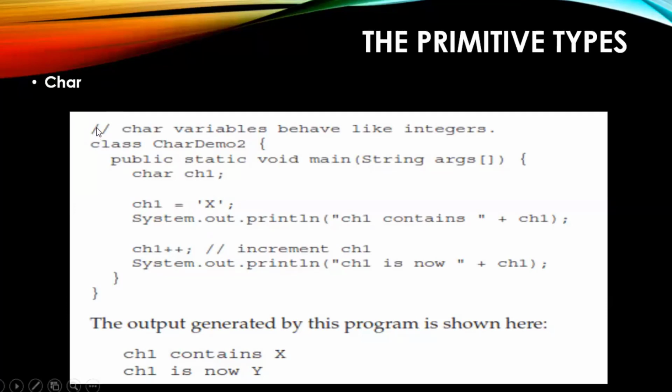Okay, so whatever is the double slash you are seeing, that is nothing but a comment line, right? So this is an example for showing a demonstration that character variables behave like integers, right? So there is a class created, class CharacterDemo2, that is the name given for that particular class. Public static void main, String array of arguments, right? I have declared a variable called a char ch1.